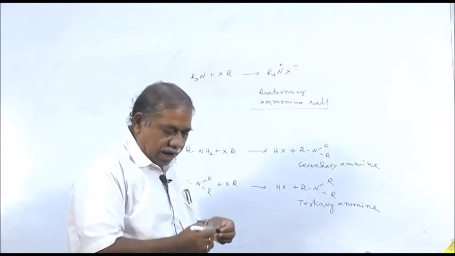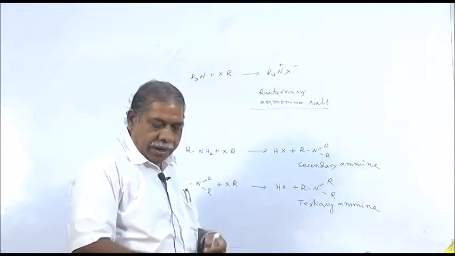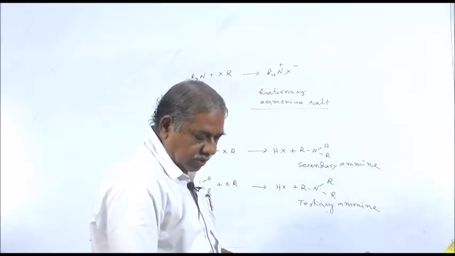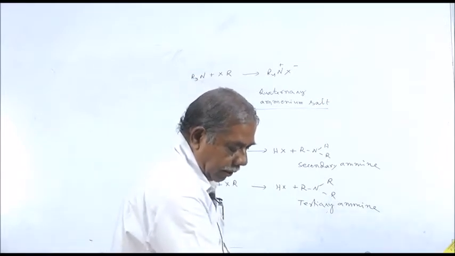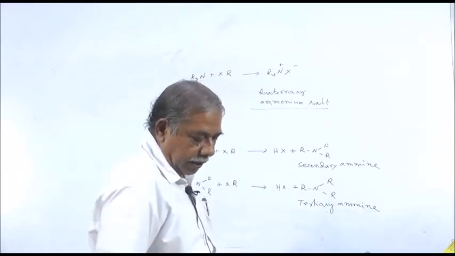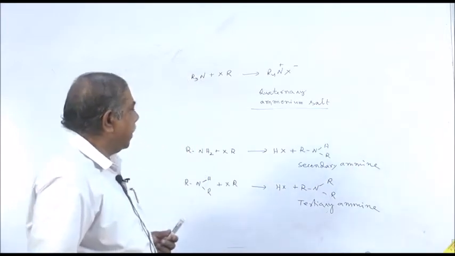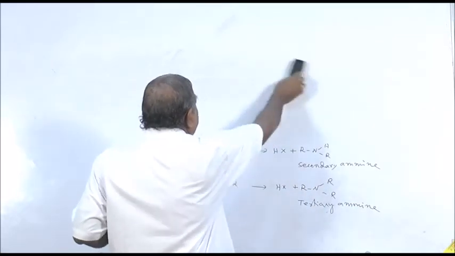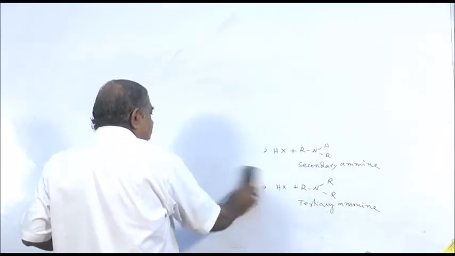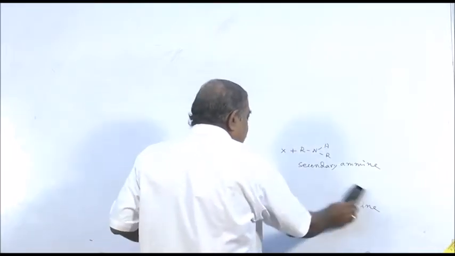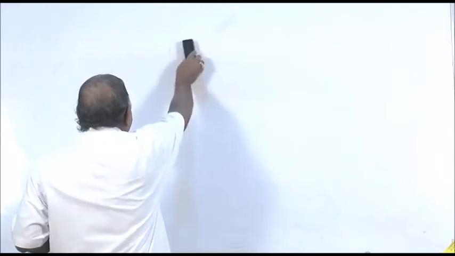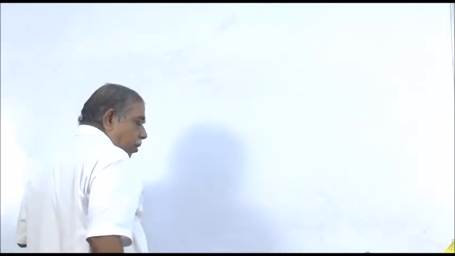So, by general method of preparation, you can treat alkyl halide of different amounts with ammonia, when you can get primary, secondary and tertiary. Next, I shall proceed to prepare only primary amine, and once we get primary amine, we can get secondary amine, and once we get secondary amine, we can also get tertiary amine on treatment with alkyl halide.